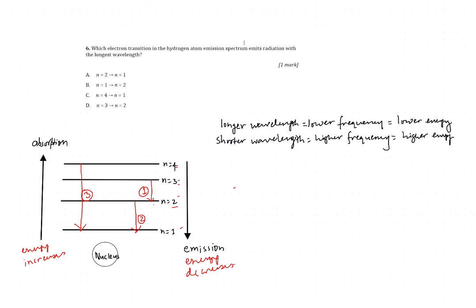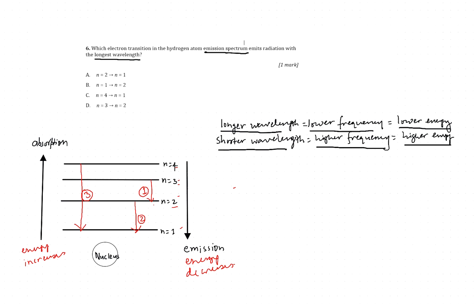So here you have to pay attention to two facts. Number one, it is the emission spectrum and it is the longest wavelength. The concept is, if you have a longer wavelength, then it has lower frequency and this will give you lower energy. Opposite, if it is a shorter wavelength, it has higher frequency and it will give you higher energy.